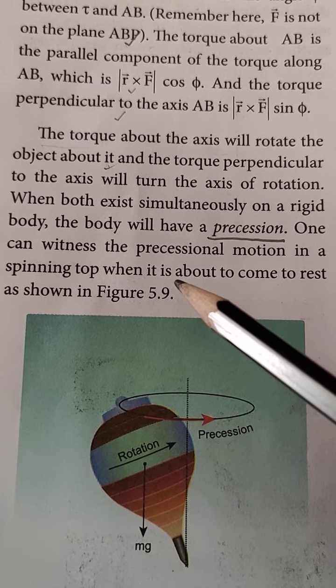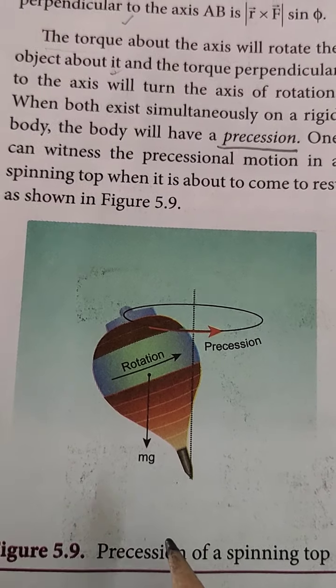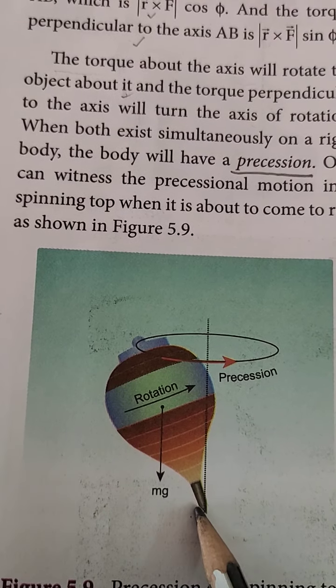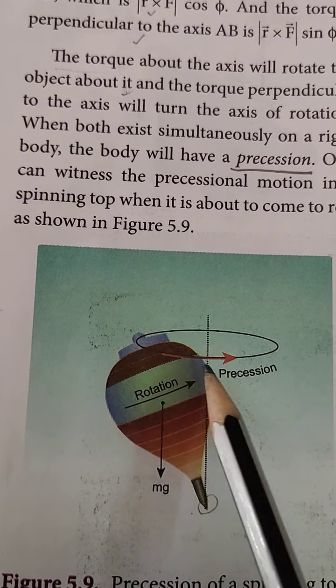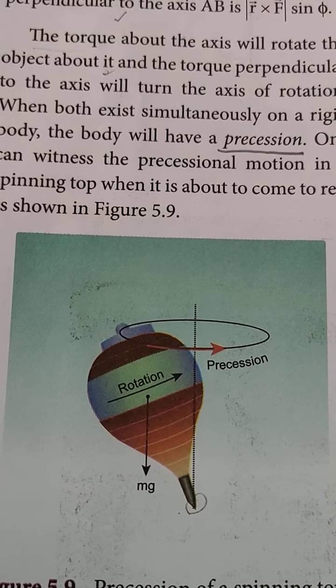One can witness the precessional motion in a spinning top. Here the body rotates about its axis, and precession occurs as the rotation of the axis of the body. This is torque about an axis.